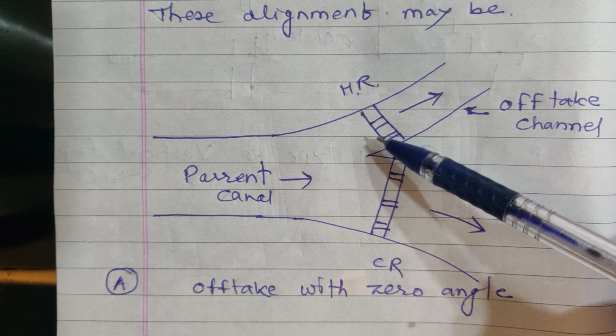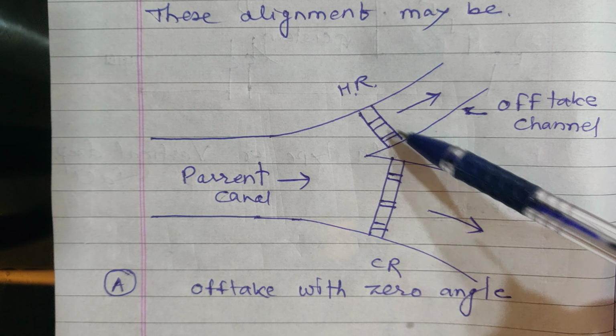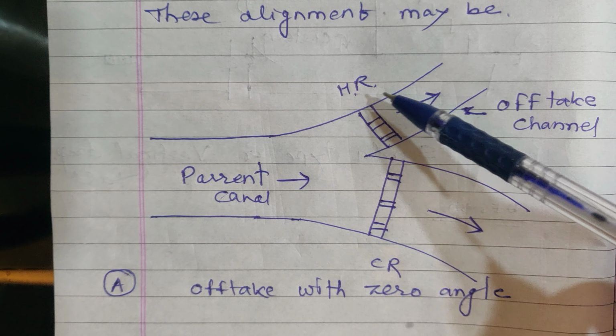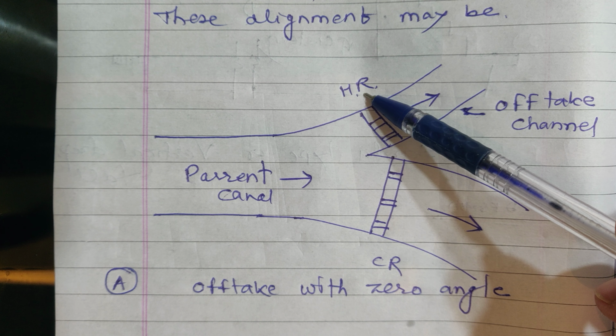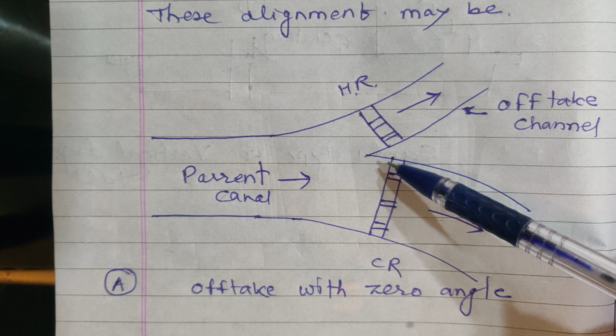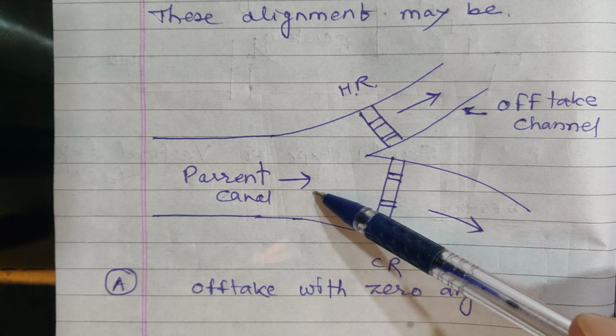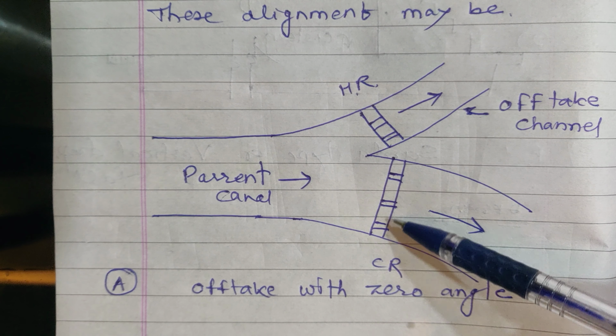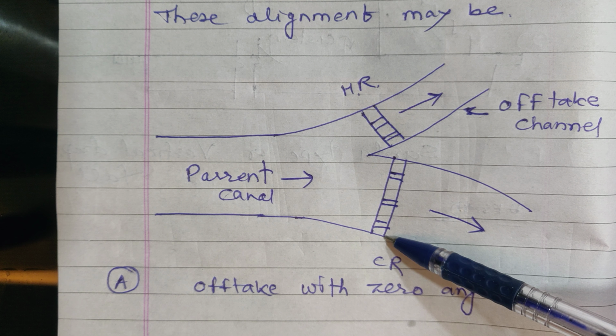Now on the off-taking canal, whatever structure is constructed for regulation is known as a head regulator. Another structure on the downstream side of the parent canal is known as a cross regulator.